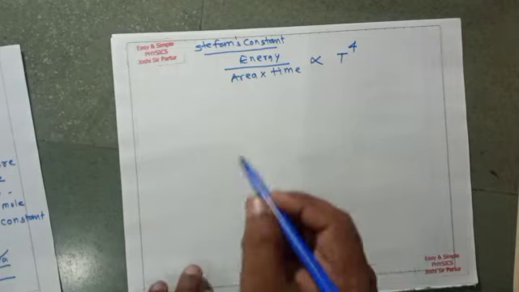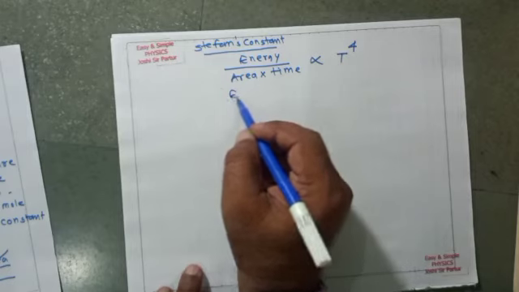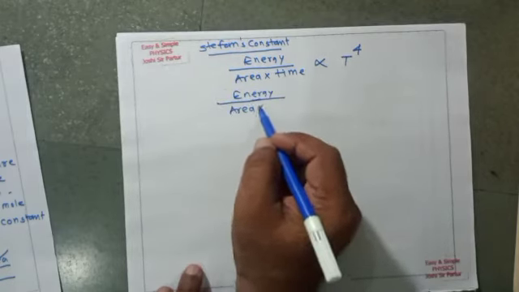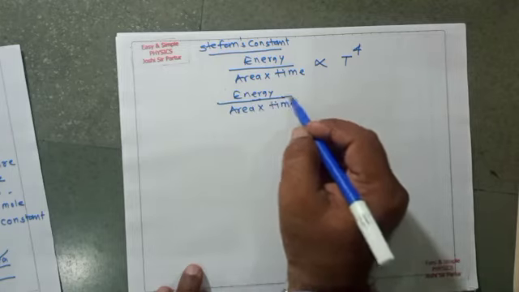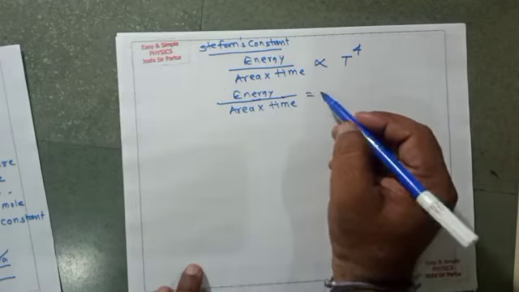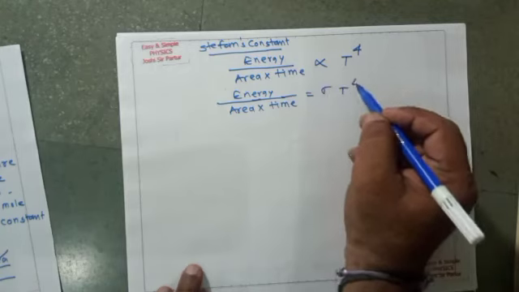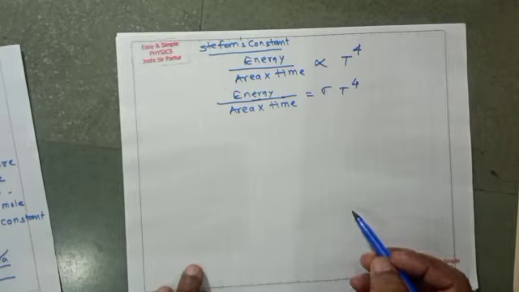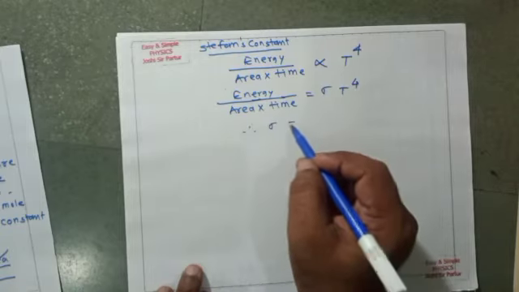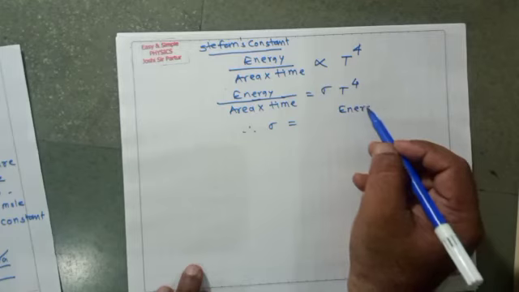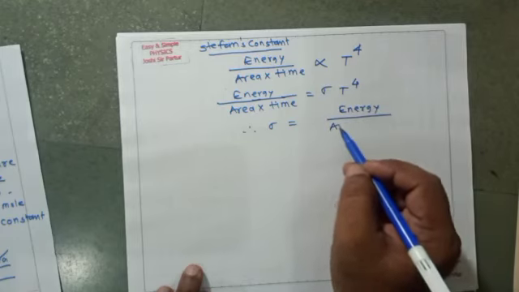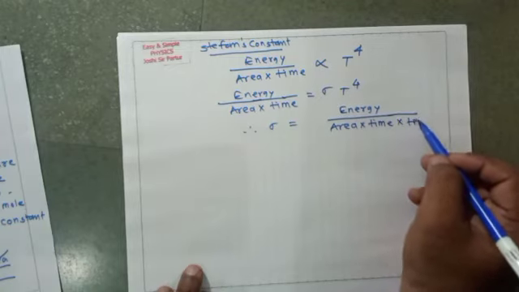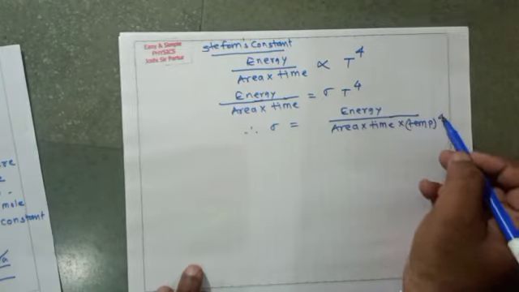Using this law, energy upon area multiplied by time is equal to Stefan's constant sigma into T raised to 4, the fourth power of absolute temperature. So sigma is equal to energy upon area multiplied by time multiplied by temperature raised to power 4.